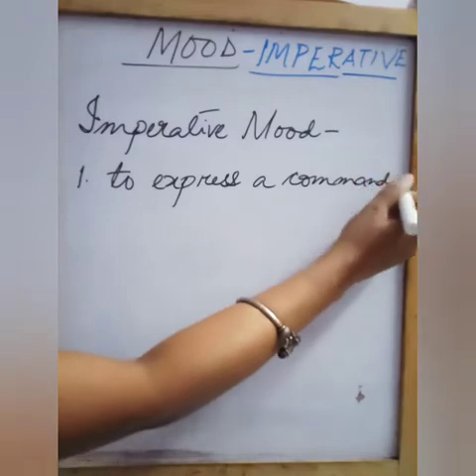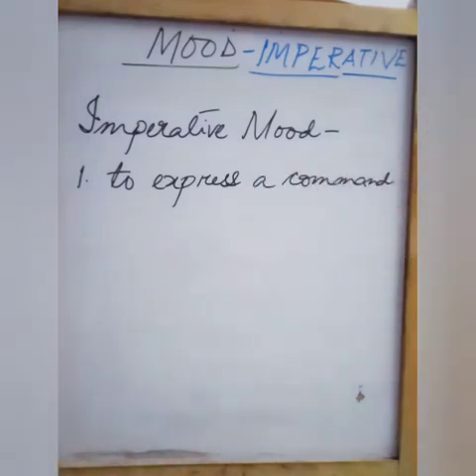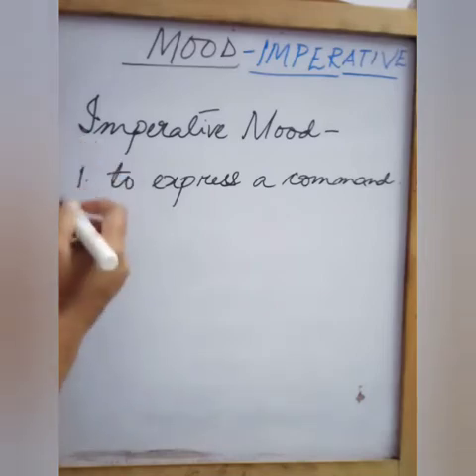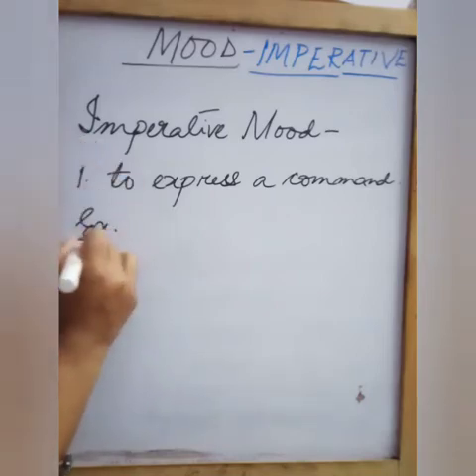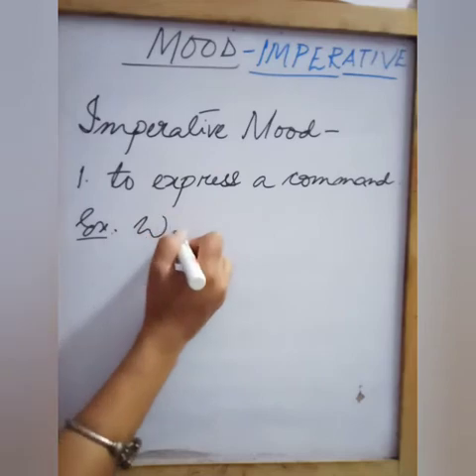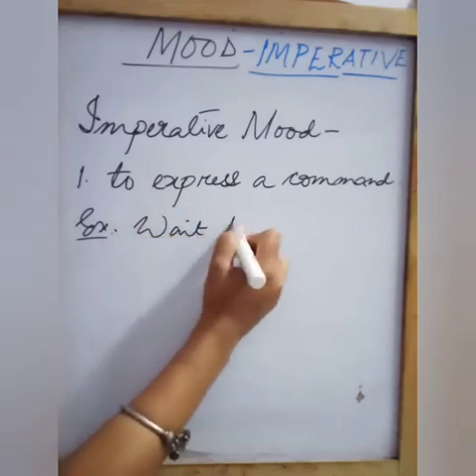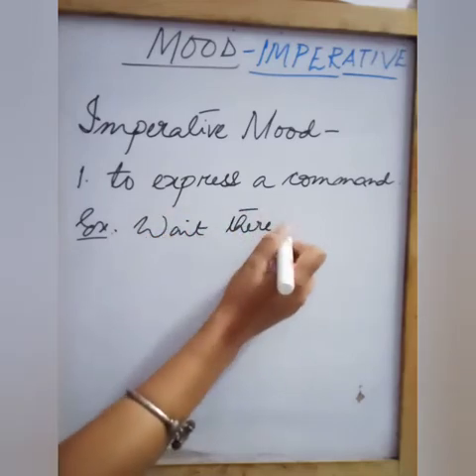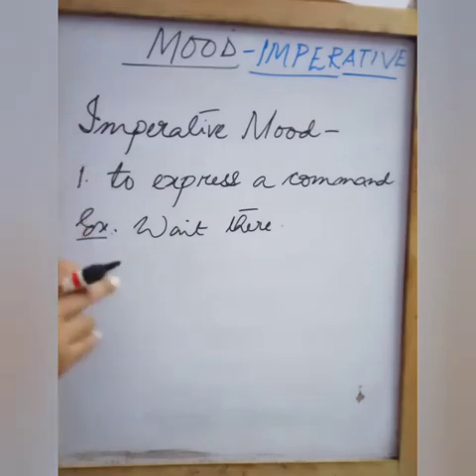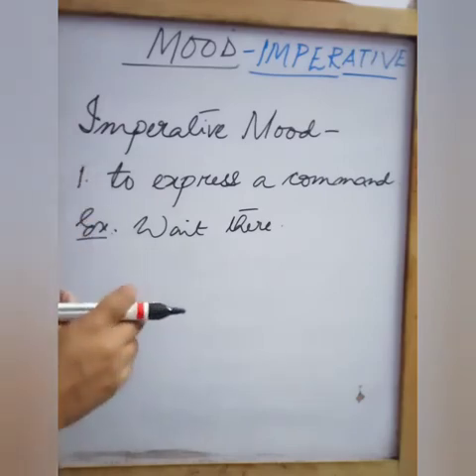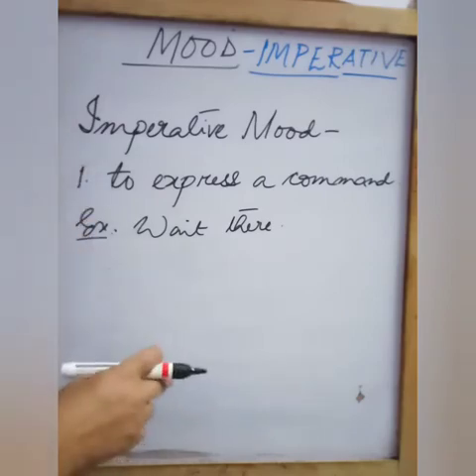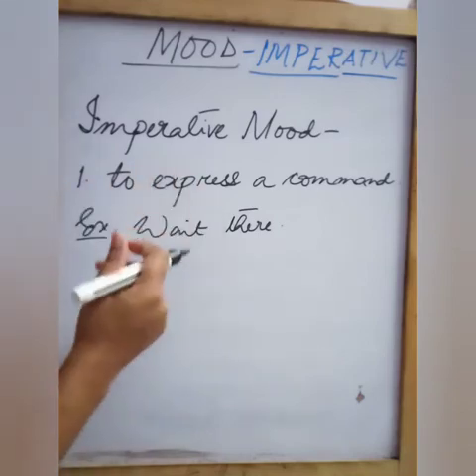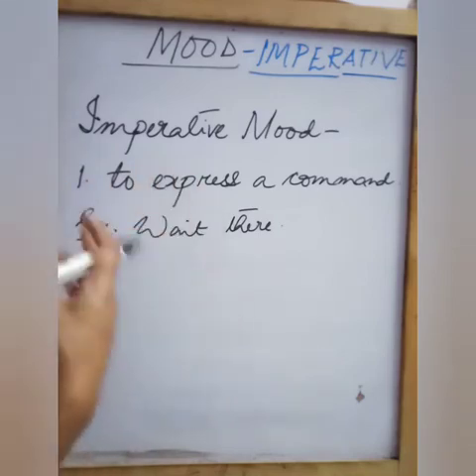Alright, to express a command. So let's take an example for this. Suppose we tell someone, wait there. Is it not a command? It is a command. So we use the imperative mood to express a command. Wait there. Or say, come here, sit down, all this.